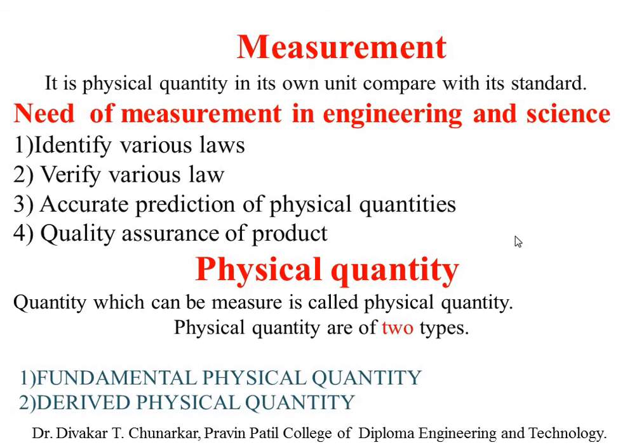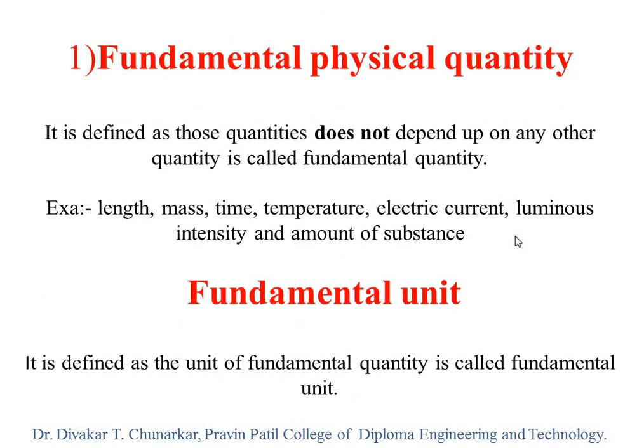So now I will explain fundamental physical quantity. First we will take a simple example: 5 meter length. So 5 is the magnitude and meter is the unit of length. But it is not meter square; it is 5 meter length, because meter is the unit of length.